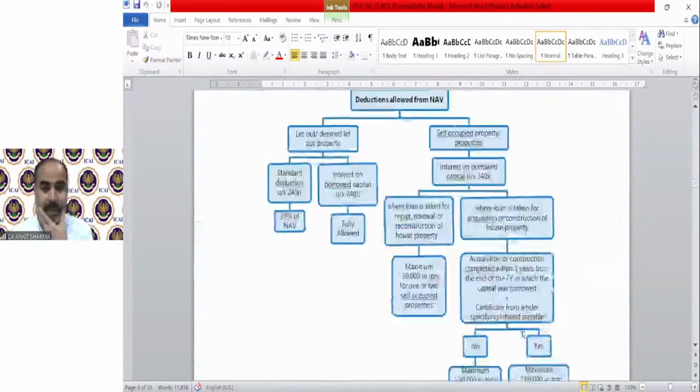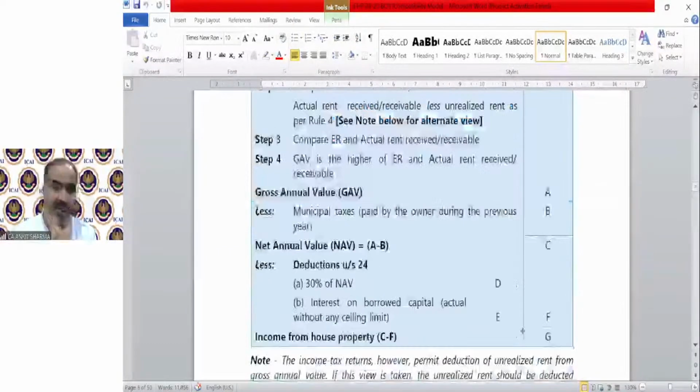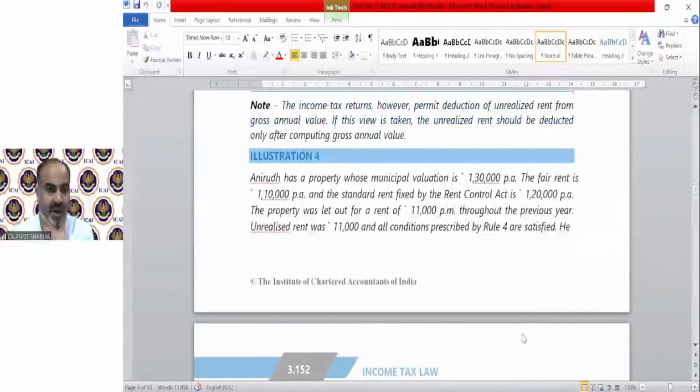Next is page number 3.151. Anirudh has a property whose municipal valuation is 130. The fair rent is 110. So higher is 130. Standard rent is 120. So lower is 120. Now the property was let out for a rent of 11,000 per month throughout the previous year, and there's an unrealized rent of 11,000. So technically, this is case number E.